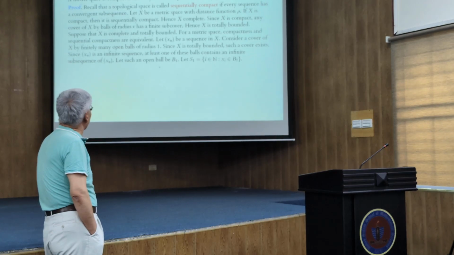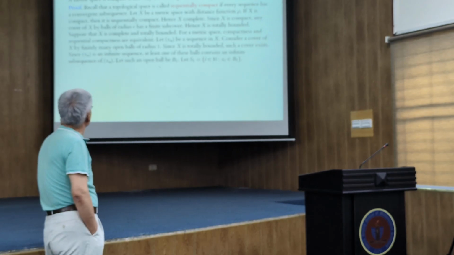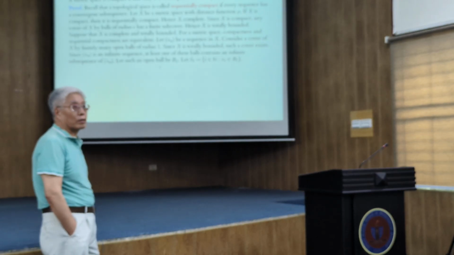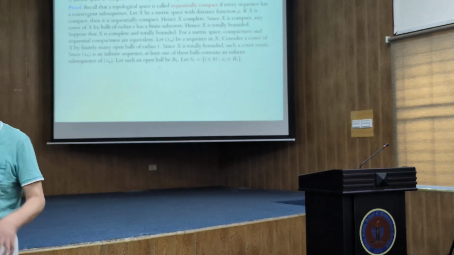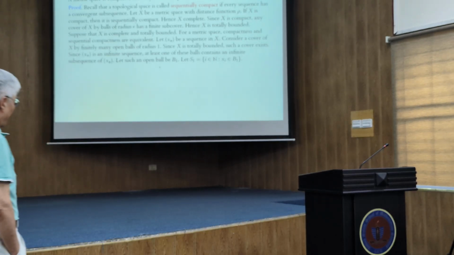X is assumed to be totally bounded. So there is this cover by open balls of finite radius.